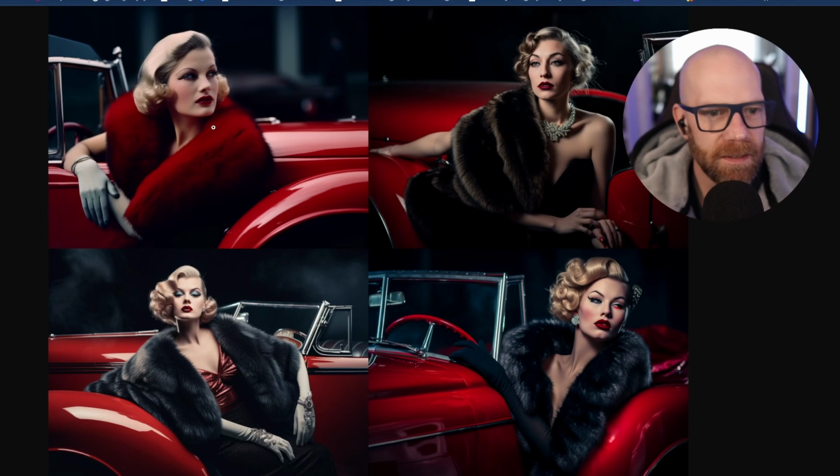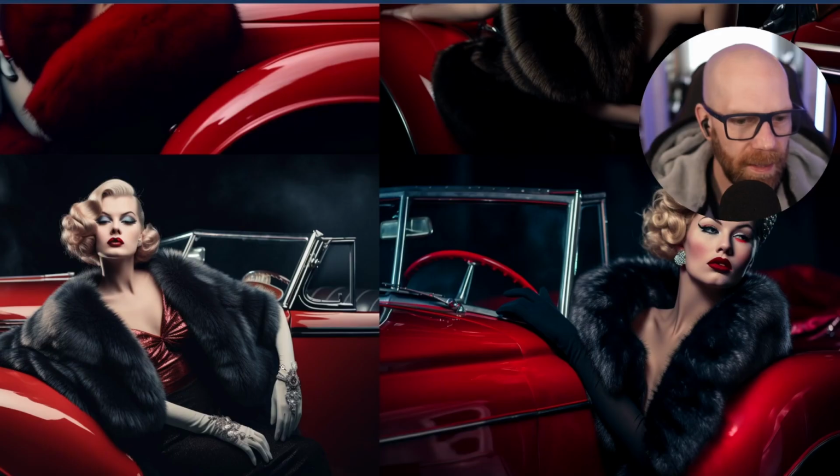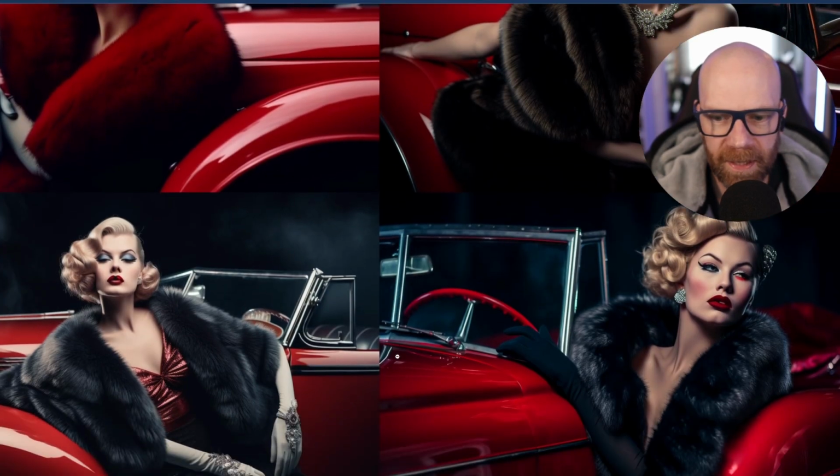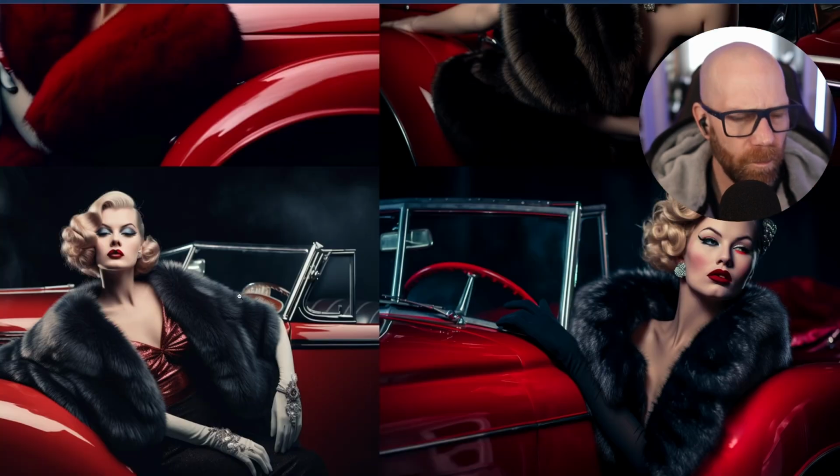It's not perfect, but look at this. Her hand's a bit big there, but look at this, the smoky here, the style, the fur coat, leaning on the car. I mean, you can do some variations of that. This one here, that's mind-blowing.